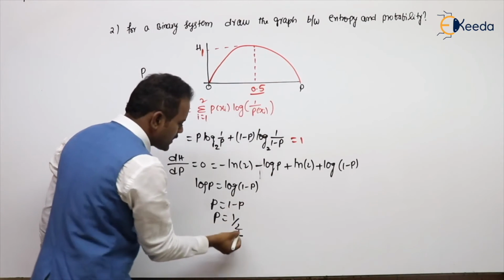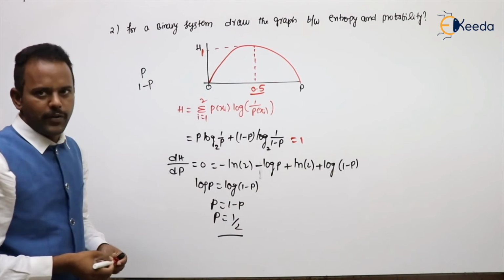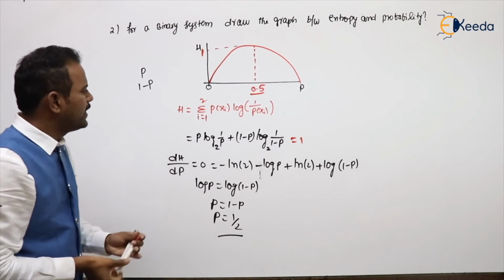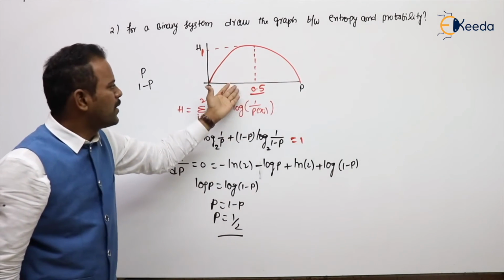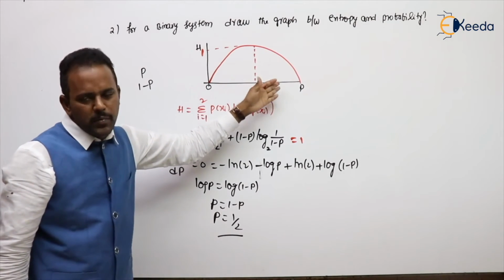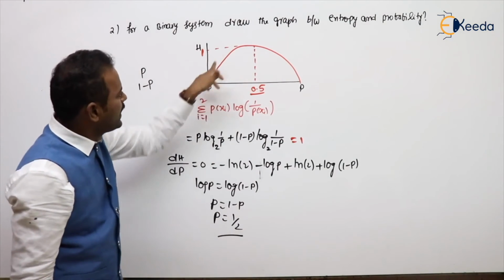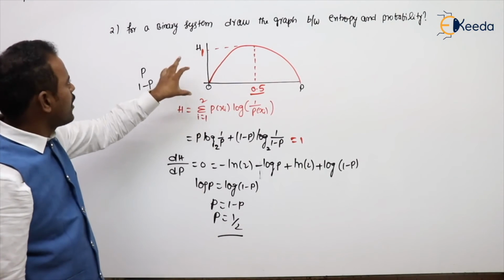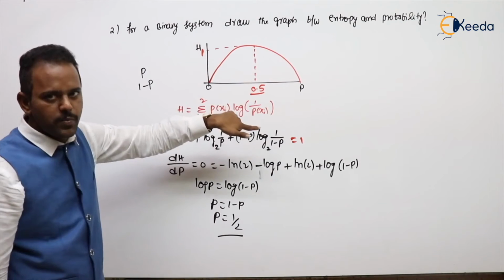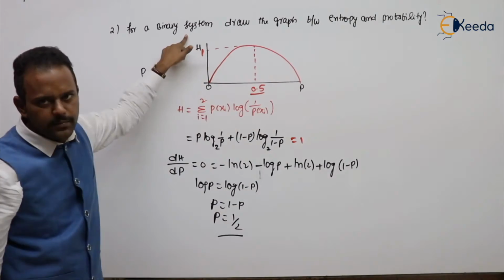Where are we getting that maximum value? At 1 by 2, that is 0.5. Like that you can do. Or you can understand by taking different values, like 0.1, 0.2, 0.5, 0.6, 0.7. Why did I draw a parabolic shape? It's because of the log. So this is the graph between entropy and probability of a binary system.